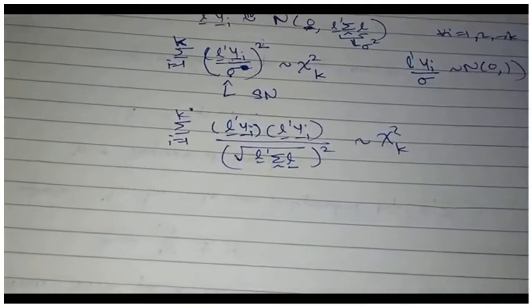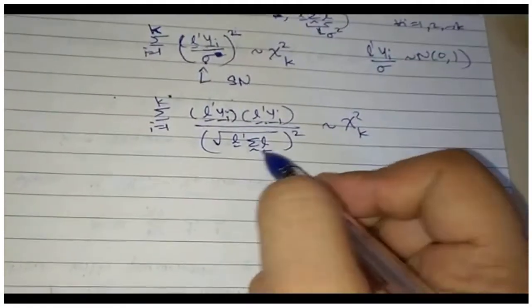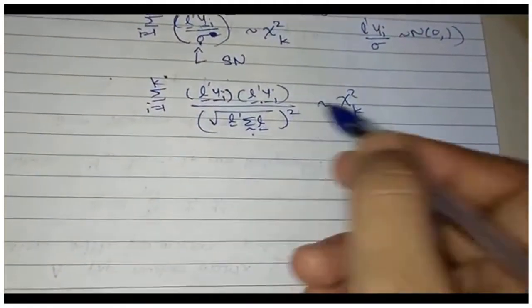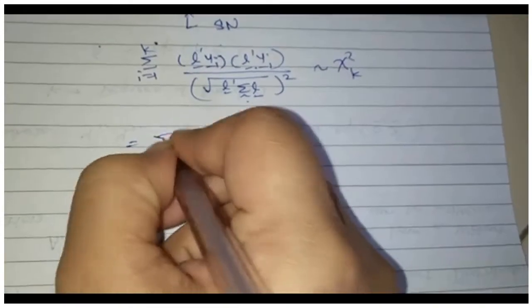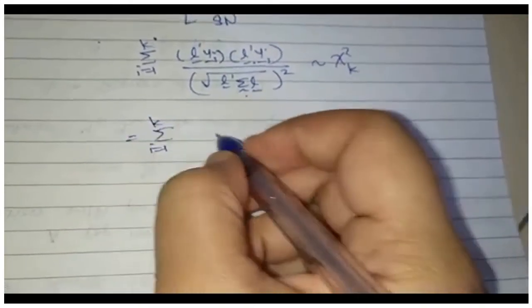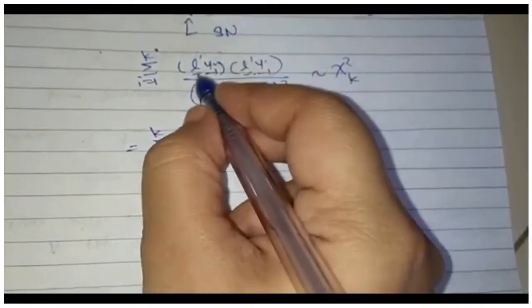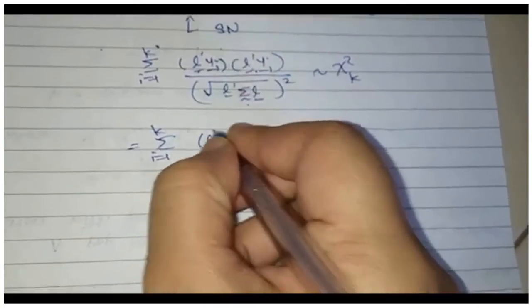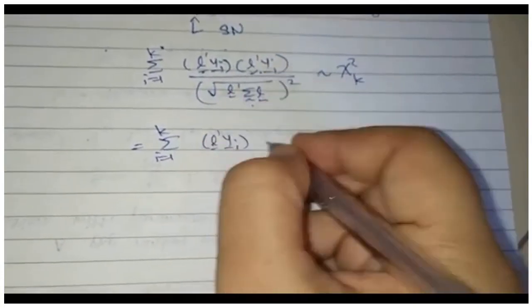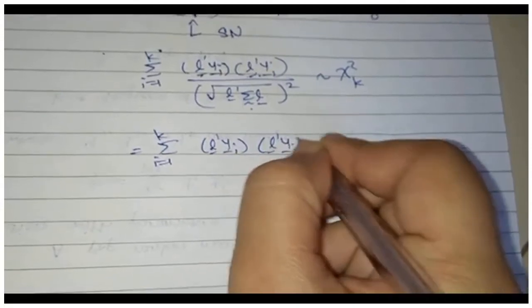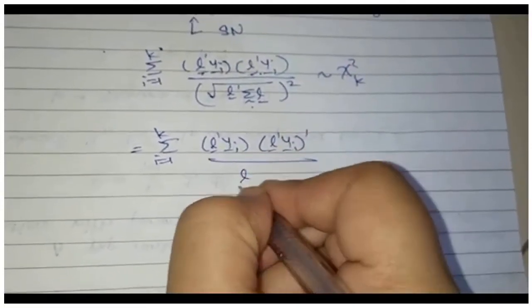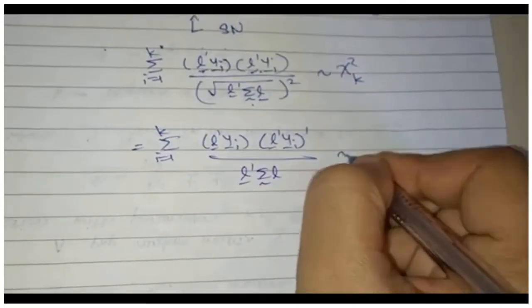So what we have done is L prime yi squared I have written as L prime yi into L prime yi. Sigma is L prime sigma L. So this we know is nothing but sum over i going from 1 to k. L prime yi is a scalar, so I can write it as transpose of itself. So this I will write as L prime yi, transpose. Denominator is L prime sigma L, follows chi square k.